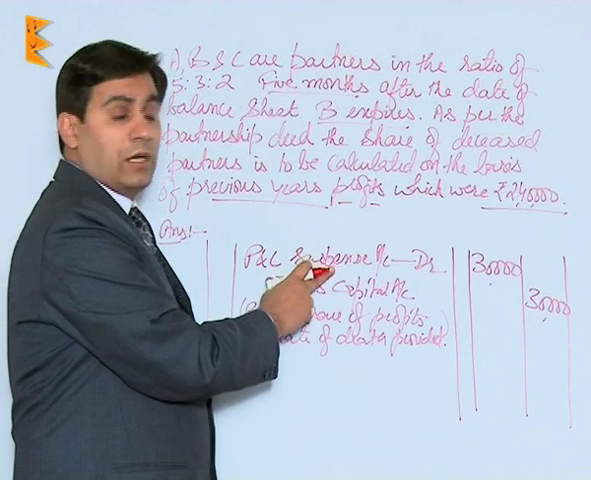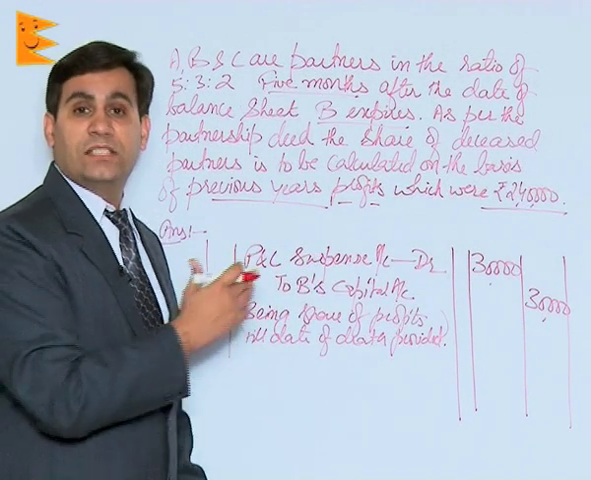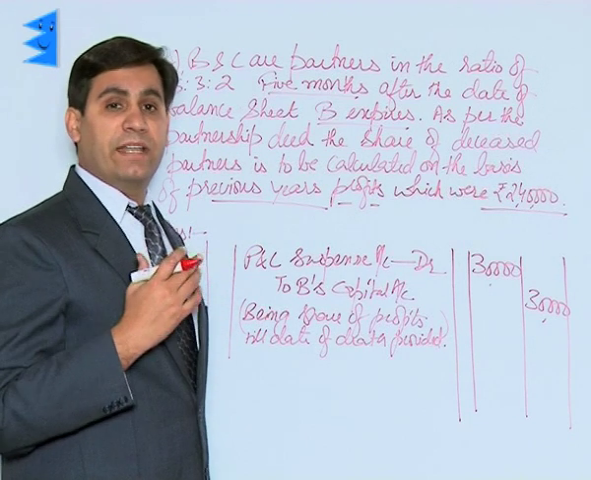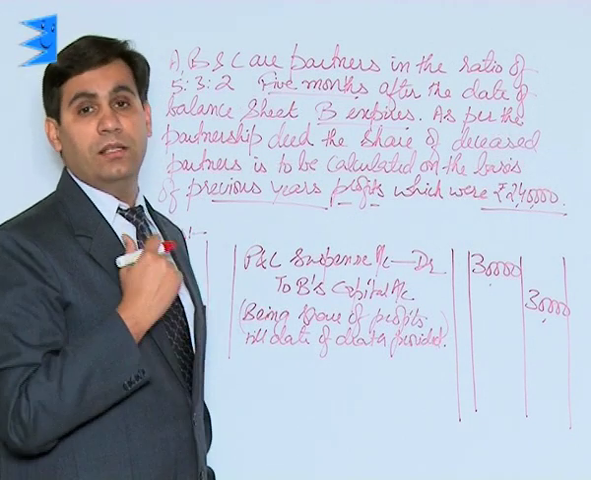So P&L suspense account, and at the end of this year, this account would be closed by transferring it to profit and loss account. For that, the entry would be profit and loss to P&L suspense account.